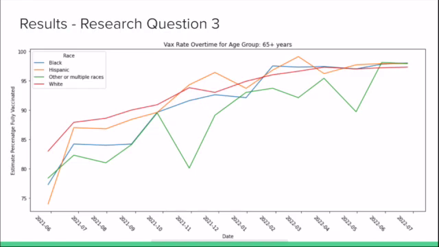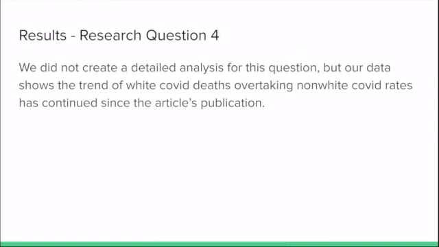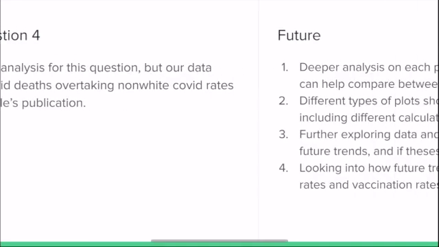Though we weren't able to complete a rigorous analysis to answer research question 4, our data does show that the trend of the white COVID death rate overtaking non-white COVID death rates has held since Leonhardt's publishing of his article in June. This implies that the trend may be robust, however, we cannot say with any serious certainty what will happen in the future.